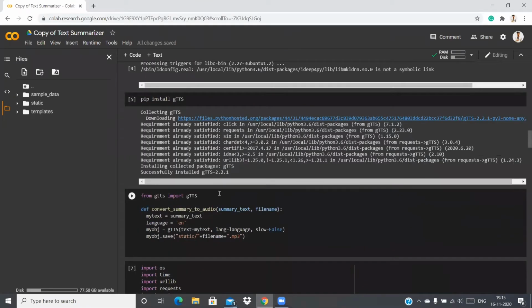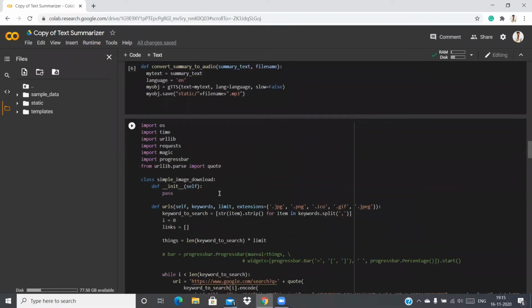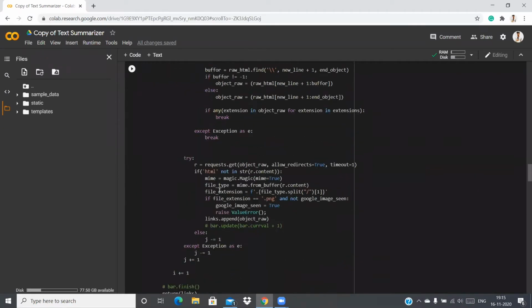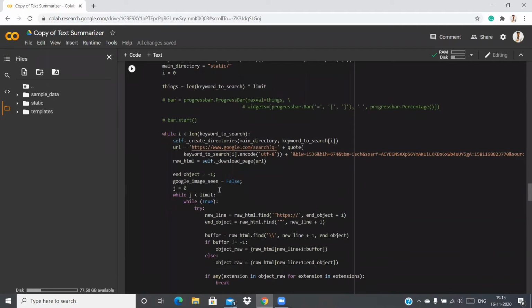So I have used gTTS for text to speech conversion. And for hosting the website, I've used ngrok. Basically, ngrok is something between a localhost and a normal hosting, which we do. Whereas the main difference is in localhost, only our system can view the website.